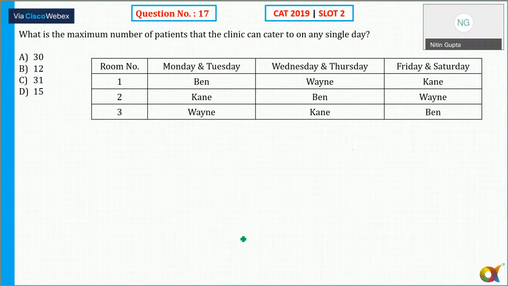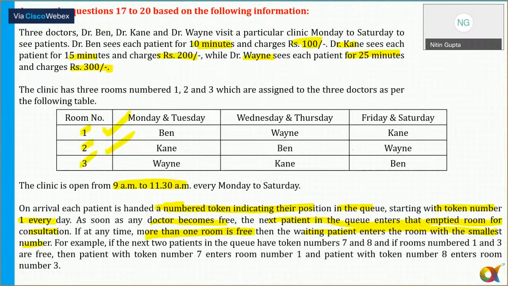So we can identify the maximum number of patients which the clinic can cater to on any single day. On all the days, these three people are involved. Ben can win, Ben can win, and Ben can win. And that is 2 from 11:30. Yes or no? So from 9 to 11:30, what is the total time? In total we have got 150 minutes. So we know that the time is 150 minutes here. But for Ben, Ben is taking 10 minutes, Kane 15 and Wayne 25.